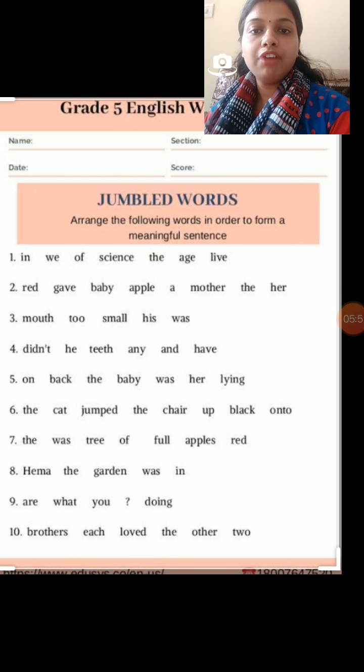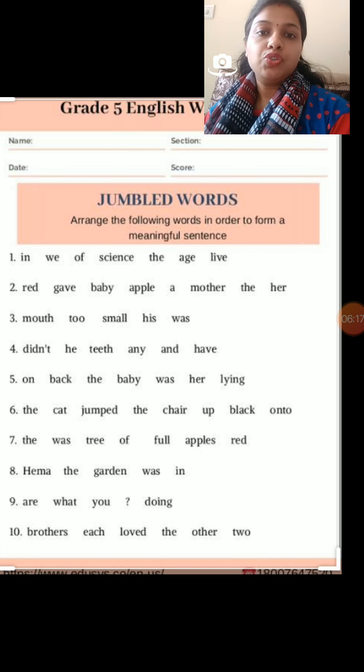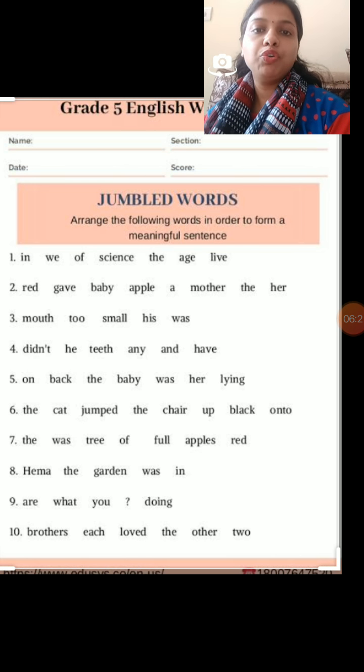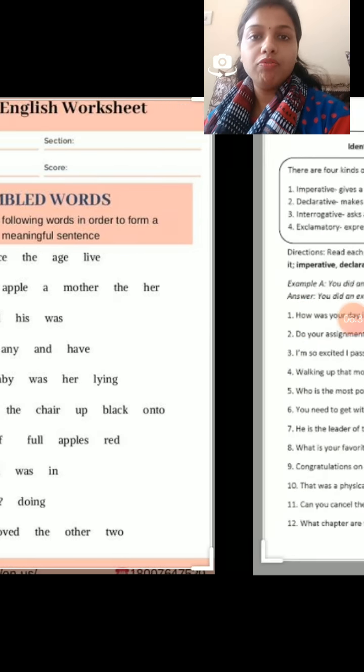The first is, here we have the words: in, of, science, the, age, live. Now here the words are not arranged in proper sequence. So what will be the sentence out of it? We live in the age of science. So we get a meaningful sentence. So this is your homework. You have to do this worksheet as homework.